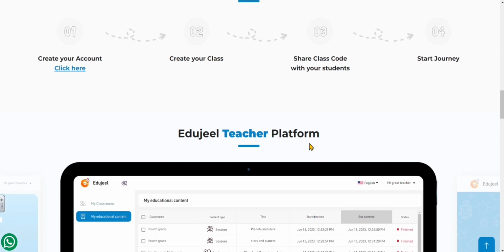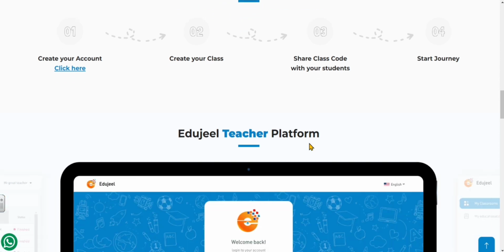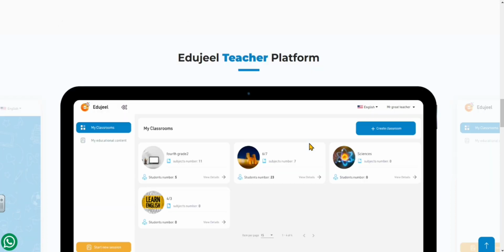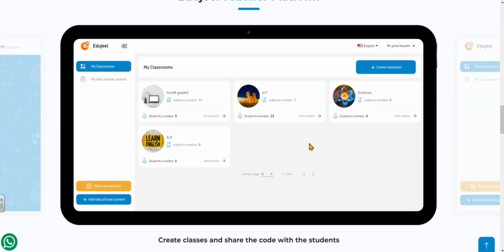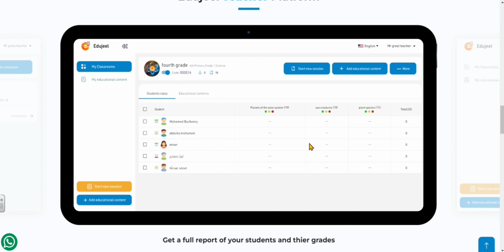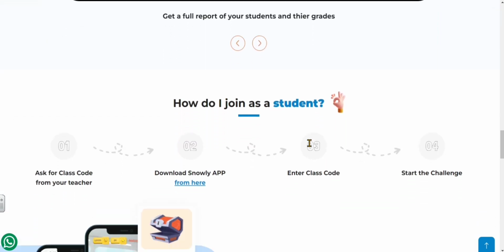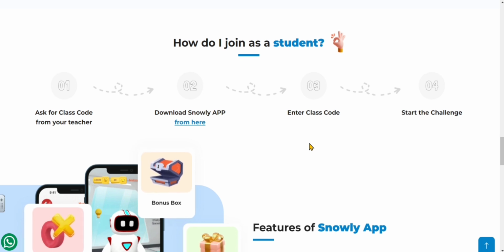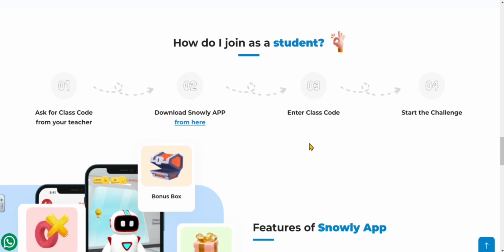You can create your account, create your class, and share the class code with your students, and you start the journey of learning through gamification. We will show you the interface of the platform in a simple way, and then we will go to the student and show you how a student can join in 4 simple steps.